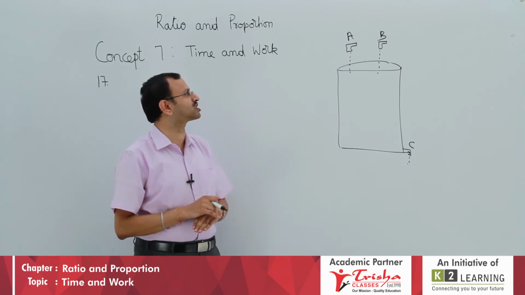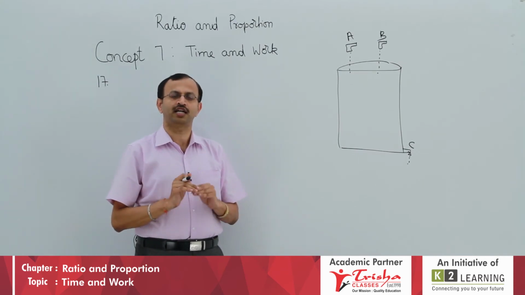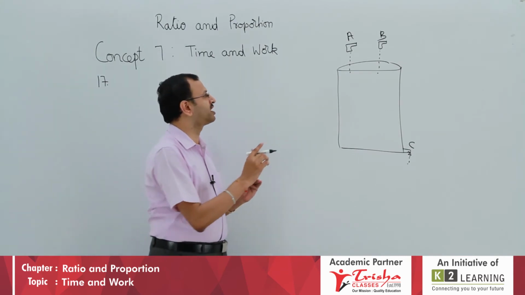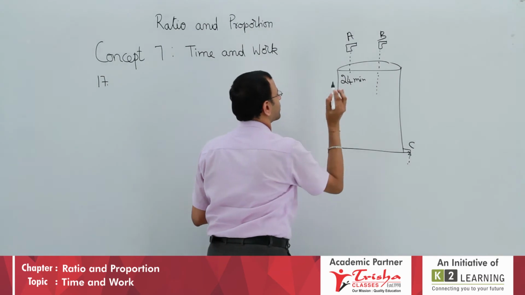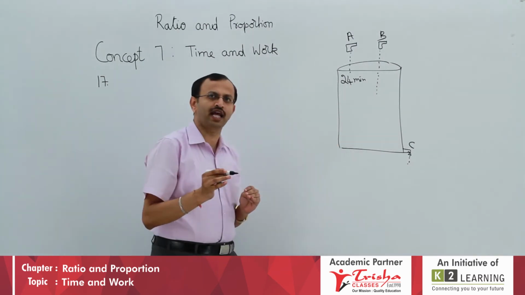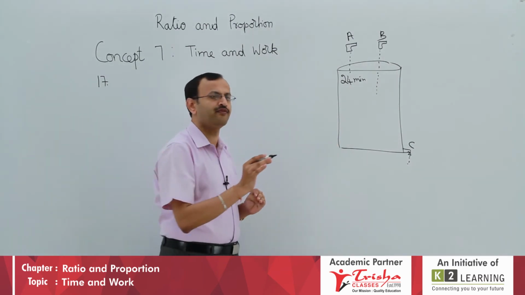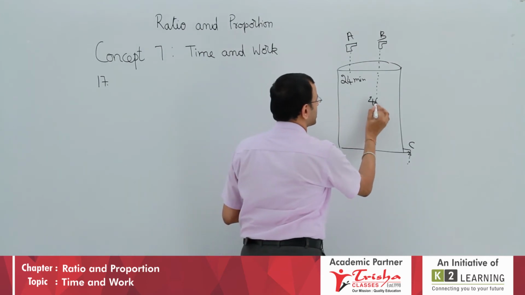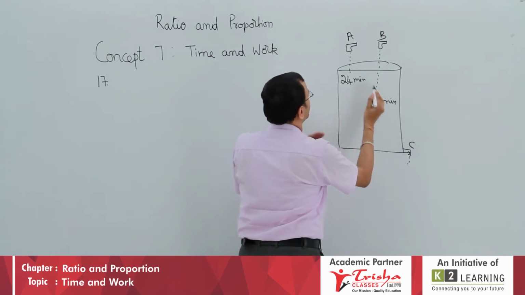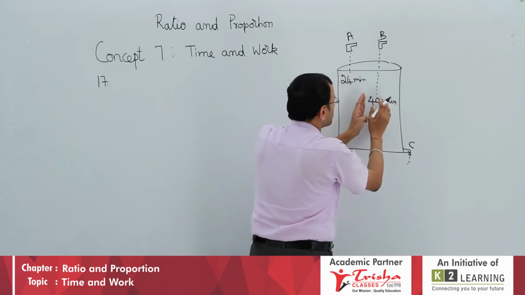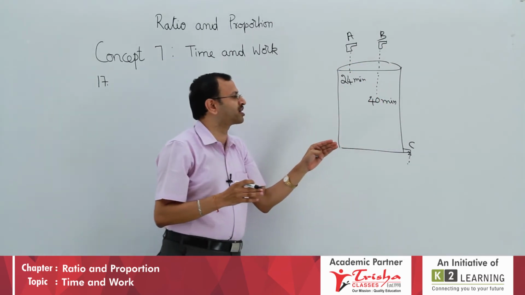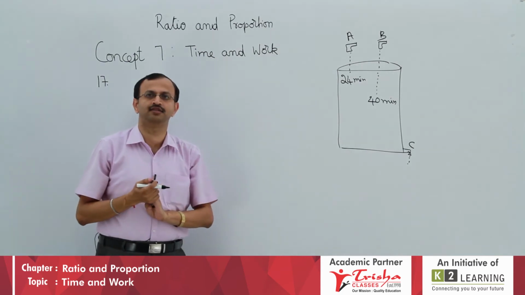What they say in the question: 2 taps are there. Tap A alone can fill in 24 minutes. If you open tap A alone, it can fill in 24 minutes. Tap B alone open, it can fill in 40 minutes. It takes more time, it means this force is less. 24 minutes it will fill, whereas this will be a little slow, 40 minutes it will take to fill the tank.